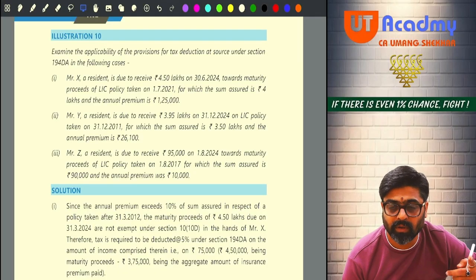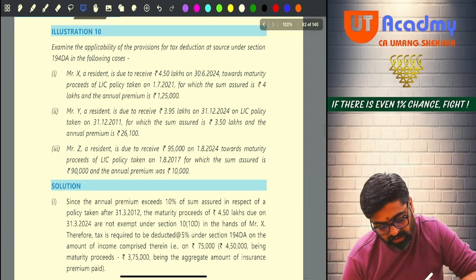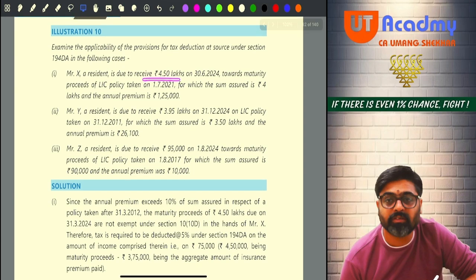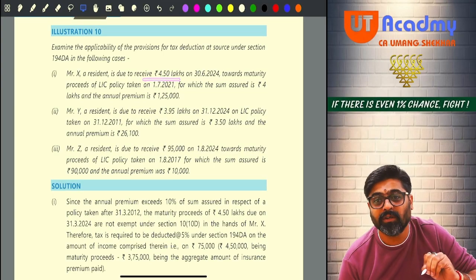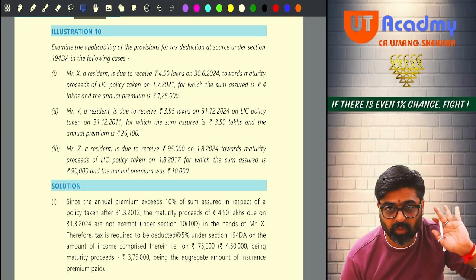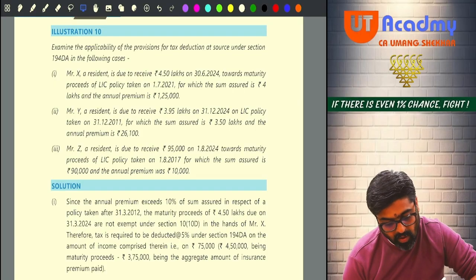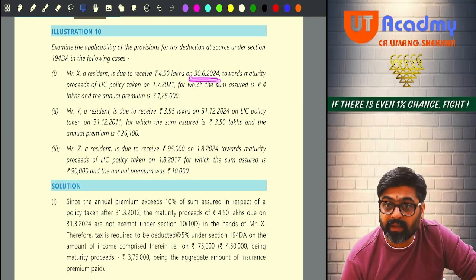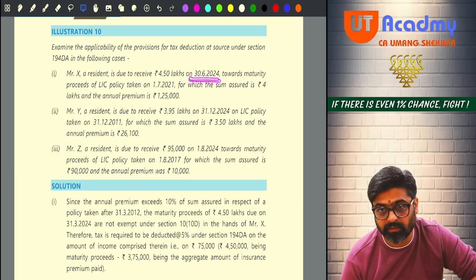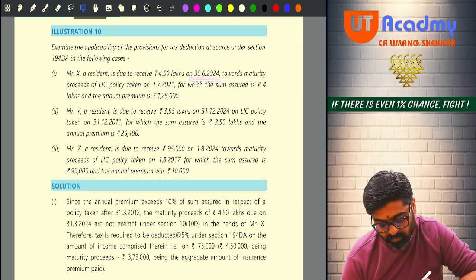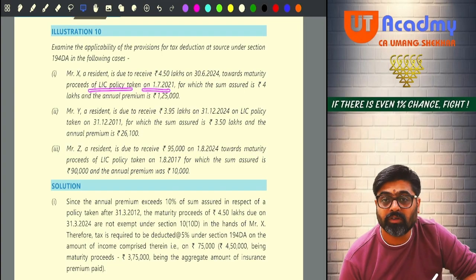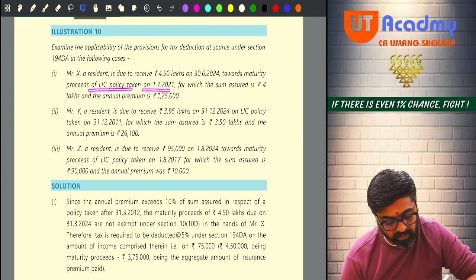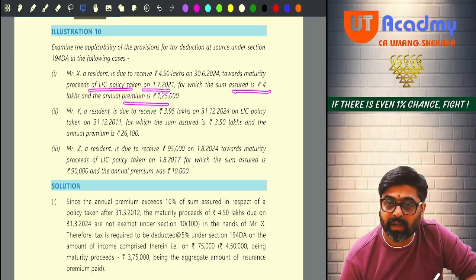Do you remember? No? So now, Mr. X, a resident, is due to receive 4.5 lakhs, meaning more than 1 lakh, on 30th June 2024, meaning prior to 1st October 2024. This is towards maturity proceeds of an LIC policy taken on 1st July 2021. The sum assured was 4 lakhs and the annual premium was 1 lakh 25 thousand.